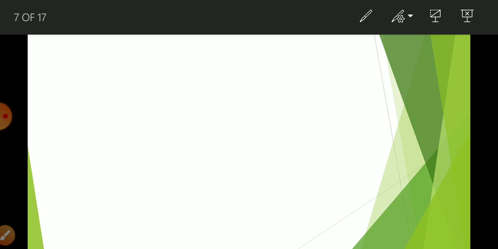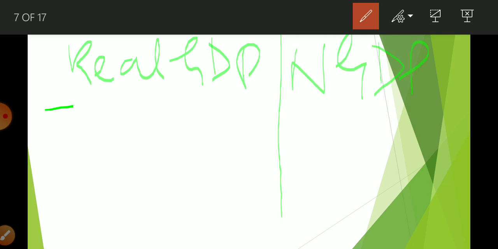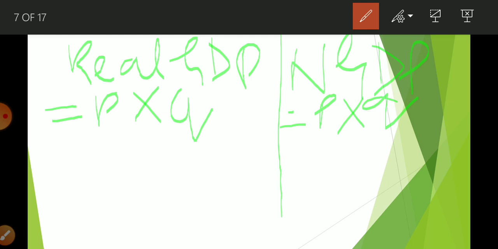Now, suppose here is given real GDP, and here is written nominal GDP. Okay, so the equation for calculating real GDP is P multiply Q. Here is also P multiply Q. Now here P is 10 and Q is 20.